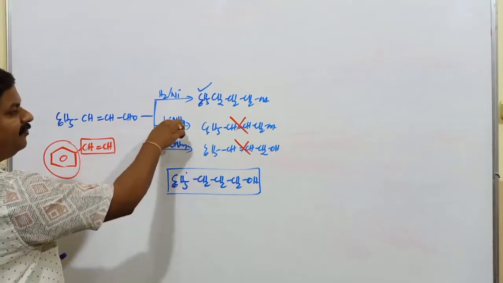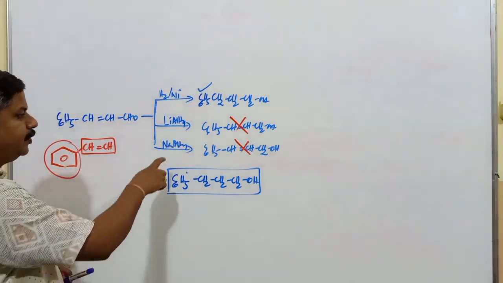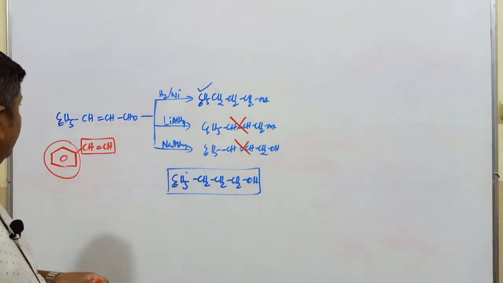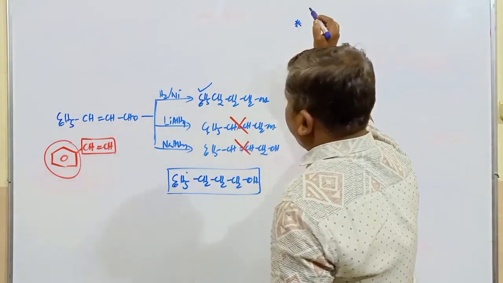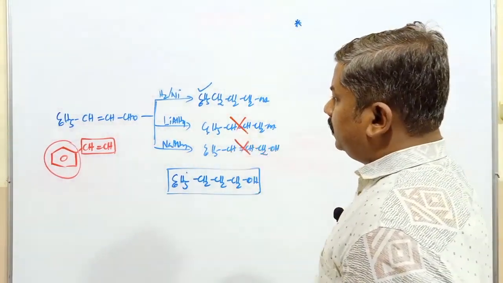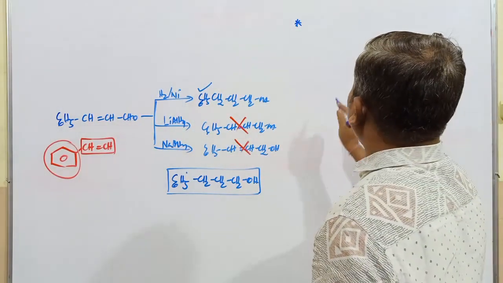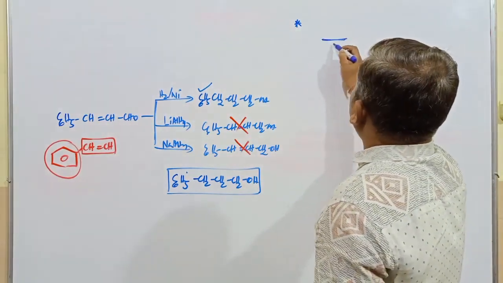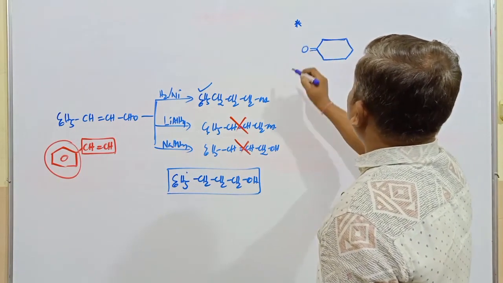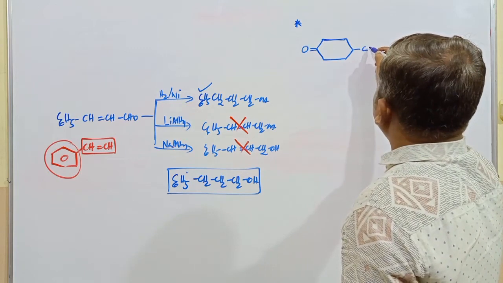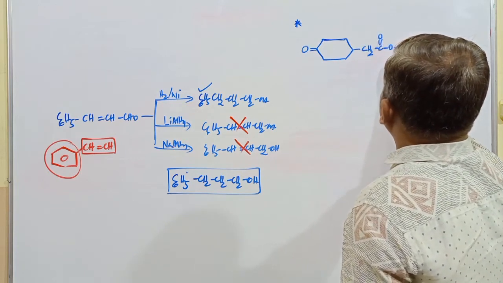So this is an exception for the reduction property of lithium aluminum hydride as well as sodium borohydride. We'll move on to another example. One more example we'll consider for the reduction of carbonyl compounds in presence of lithium aluminum hydride and sodium borohydride. Consider a compound with C=O, CH2, COO and CH3.